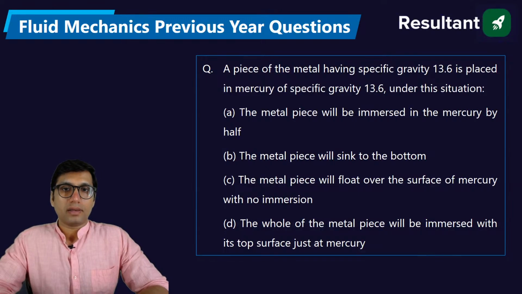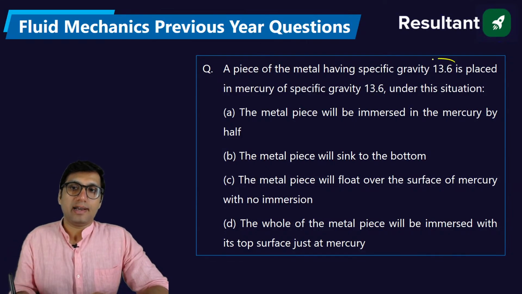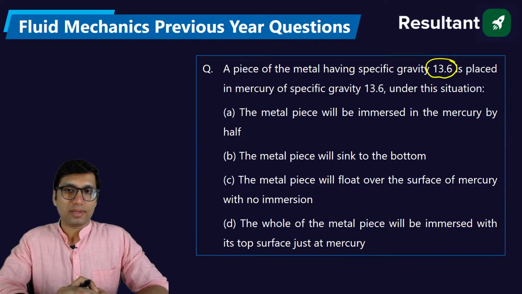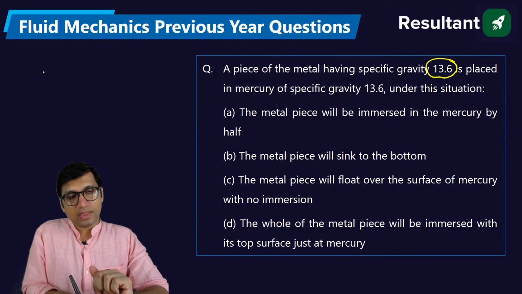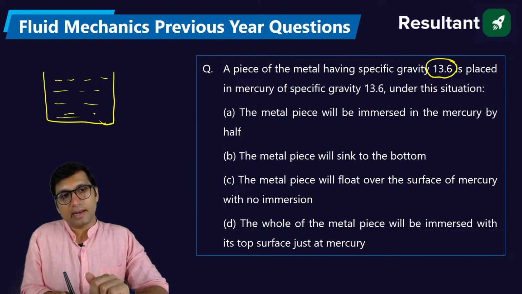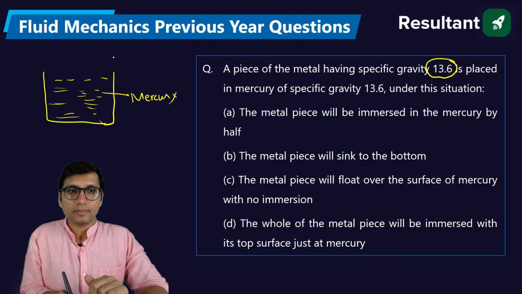A piece of metal having specific gravity 13.6 is placed in mercury of specific gravity 13.6. Under this situation, let's say we have a container containing mercury, and in this mercury we want to place a metal.